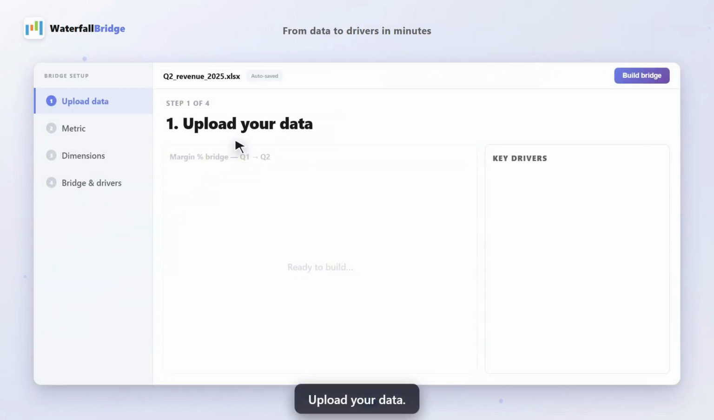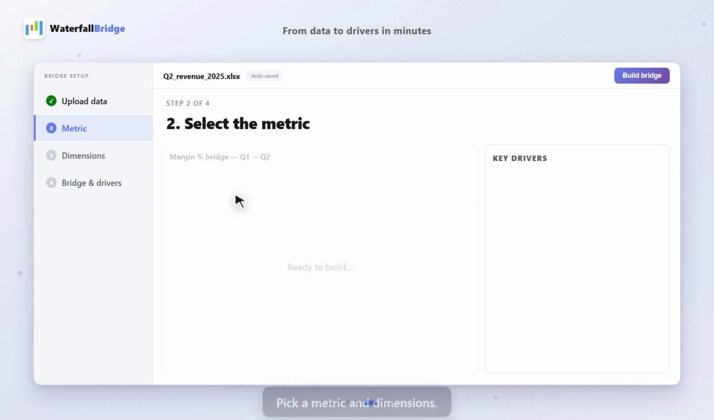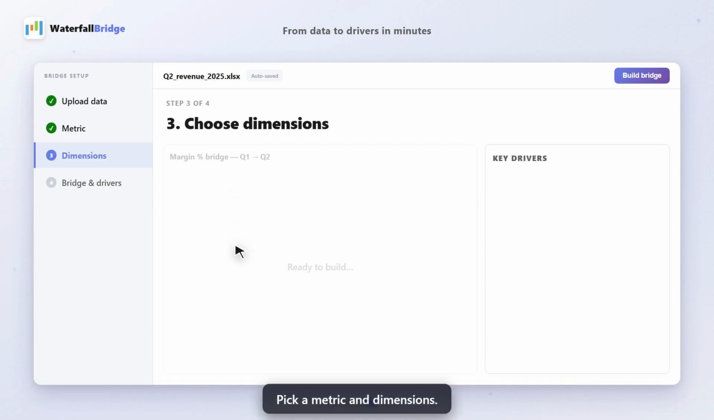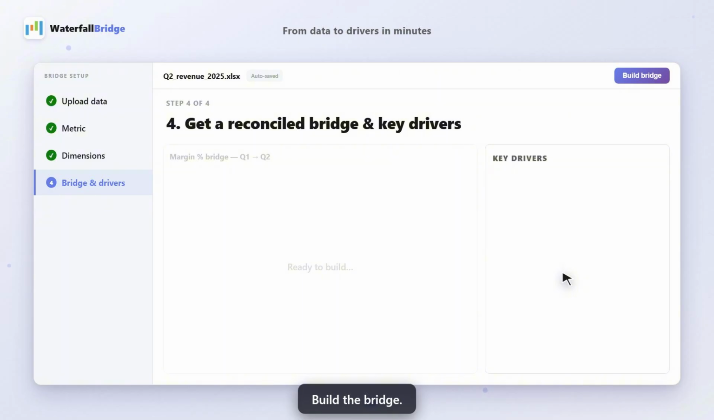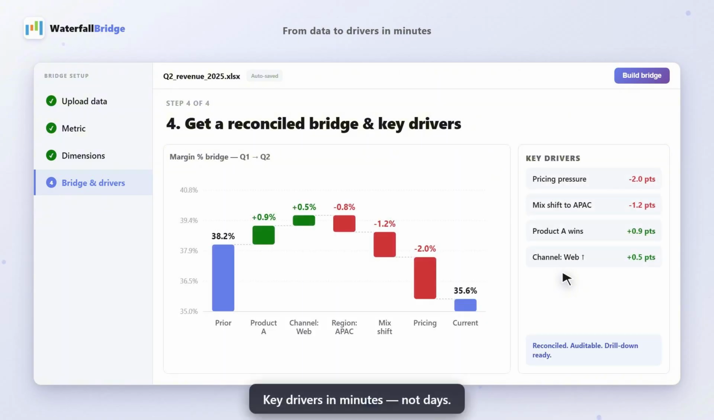Upload your data. Pick a metric and dimensions. Build the bridge. Key drivers in minutes, not days.